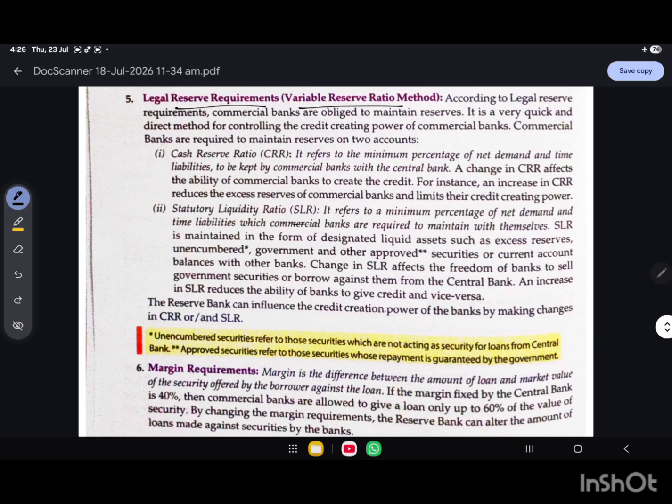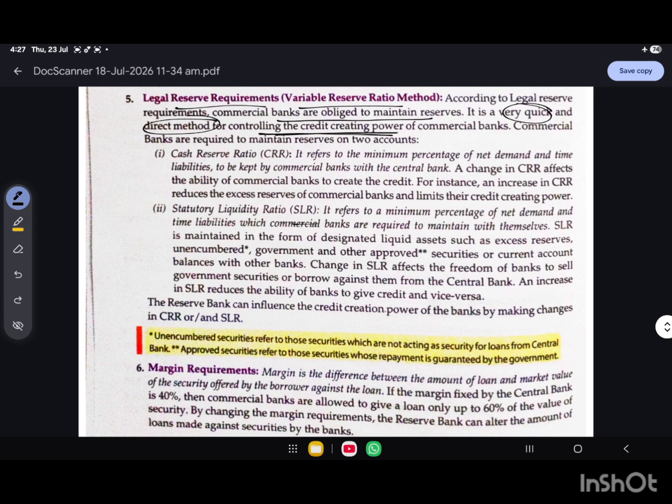So what does it mean? It means according to the legal reserve requirements, commercial banks are obliged to maintain some reserves. It is very quick. It is a direct method to control the credit creating power of commercial banks. That means every commercial bank must keep a certain percentage of its deposits as reserves. These reserves can't be used for giving loans. This rule is compulsory. RBI will decide that reserve percentage.